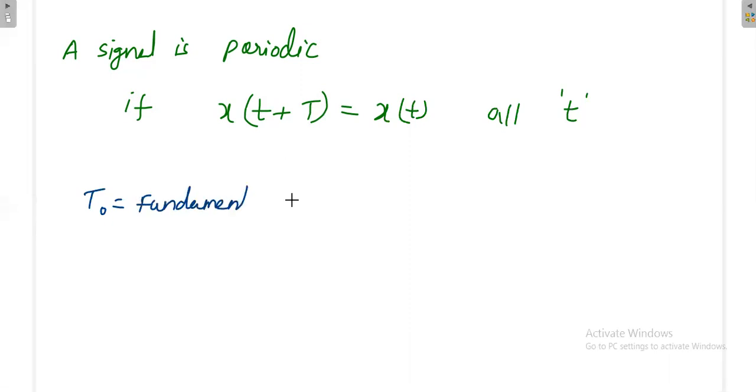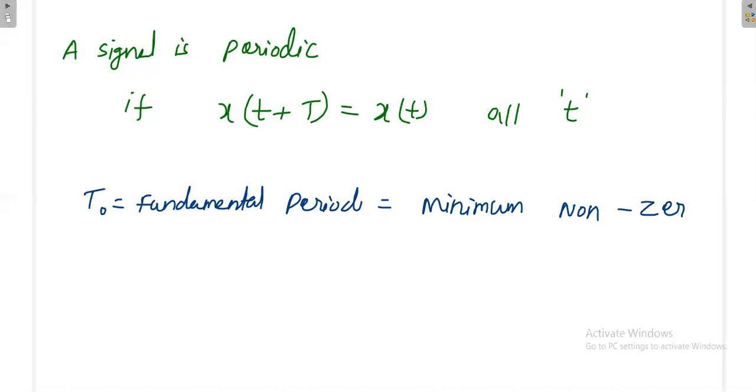What do we mean by the fundamental period? The fundamental period is the minimum positive non-zero value of T with which the signal is getting repeated. It is the minimum non-zero time duration with which the signal is getting repeated.